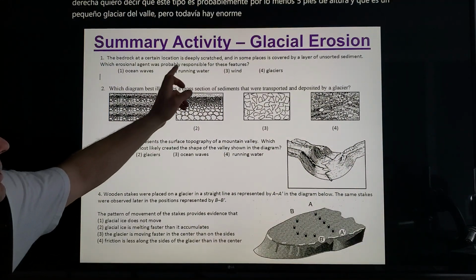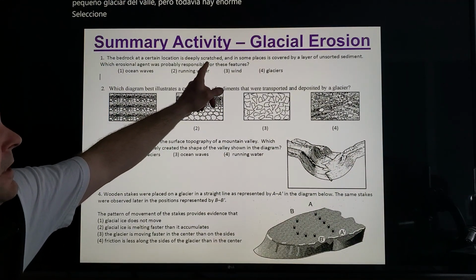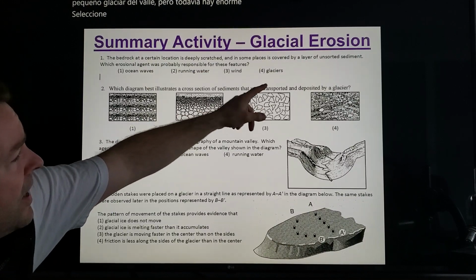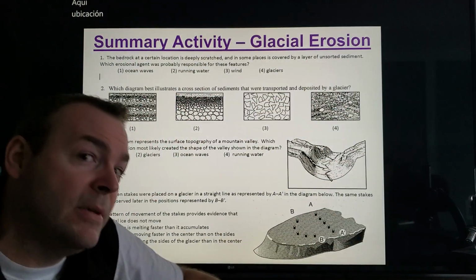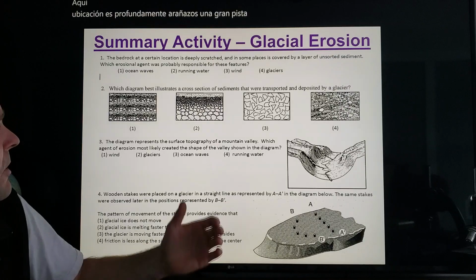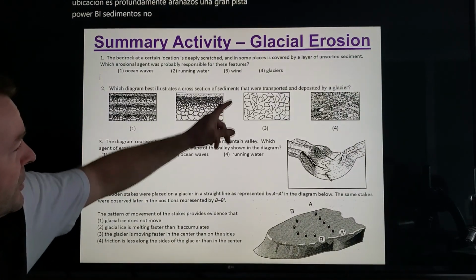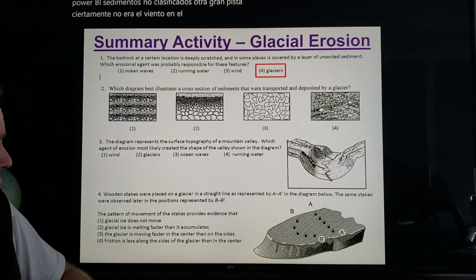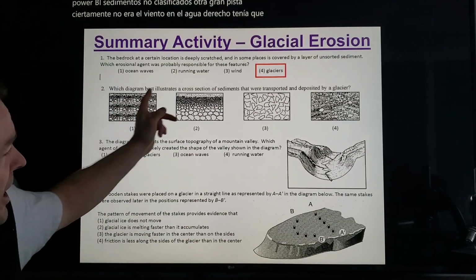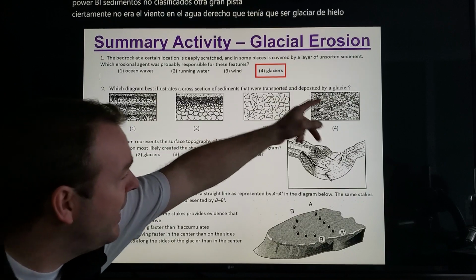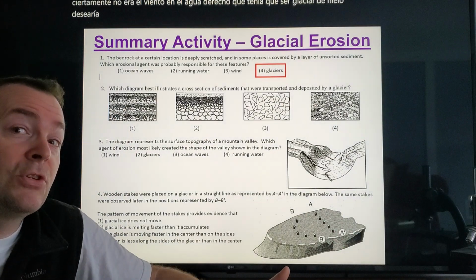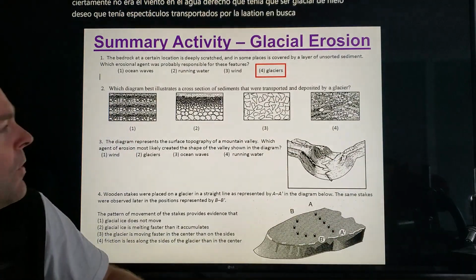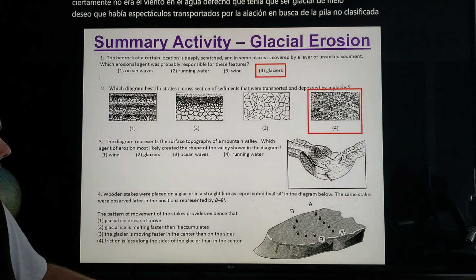The bedrock at a certain location is deeply scratched. That's a big clue. And in some places covered by unsorted sediment, another big clue. Well, what are we talking about pushed it here? Well, it certainly wasn't the wind or the water, right? It had to be ice, your glacier. Which diagram shows transported by a glacier? Well, you're looking for the unsorted pile, so that would be, of course, choice 4.